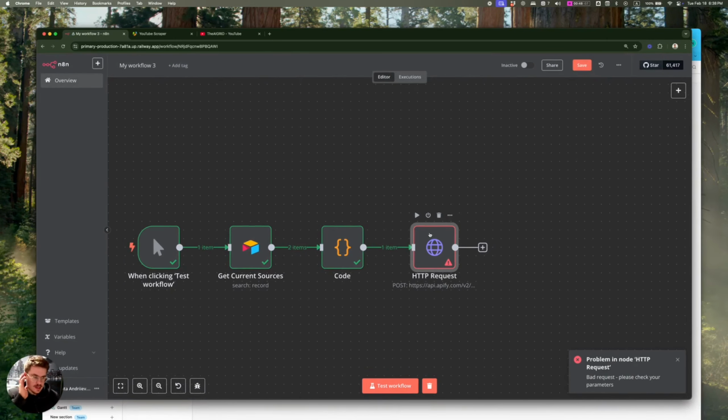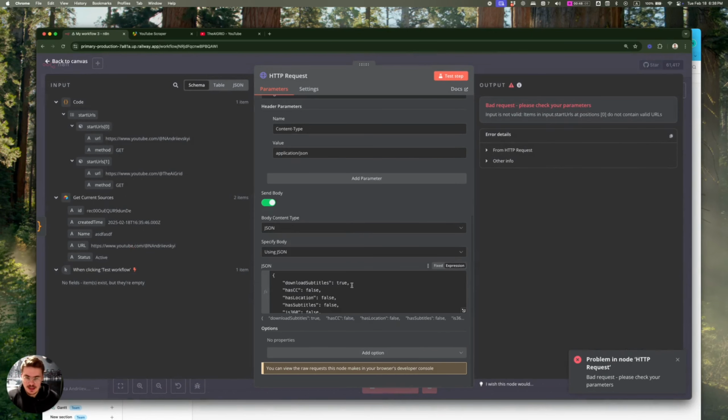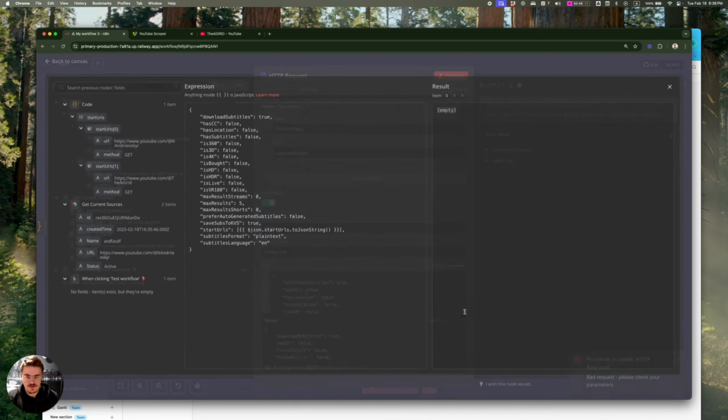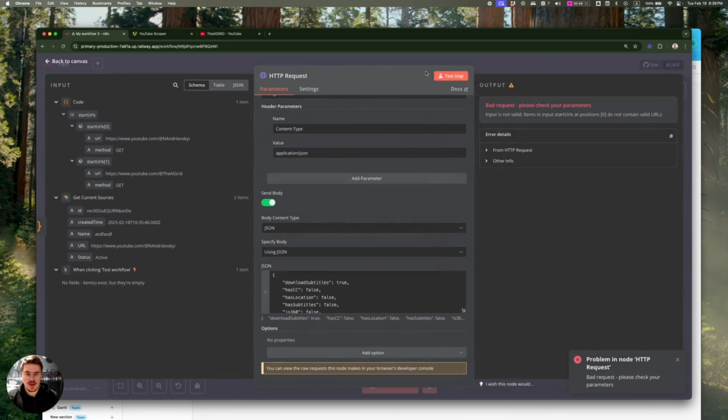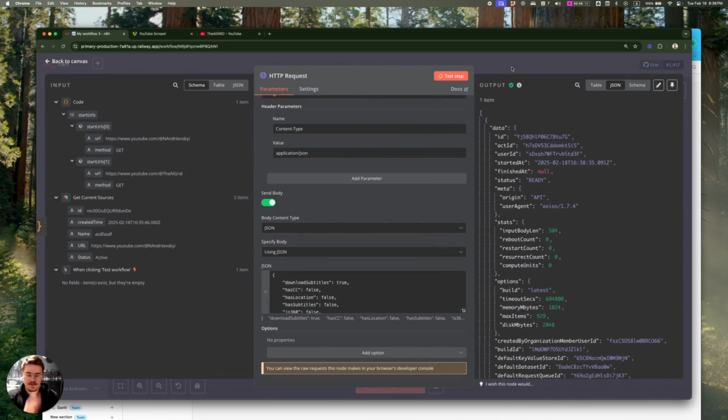Something that I missed is you will get an error if you just follow me. What you want to do is just remove these square brackets and just keep the JSON start URLs part because it's going to be a list by default. So you will have these square brackets at the end as well. So you just click test step, and we should be able to get some information back.